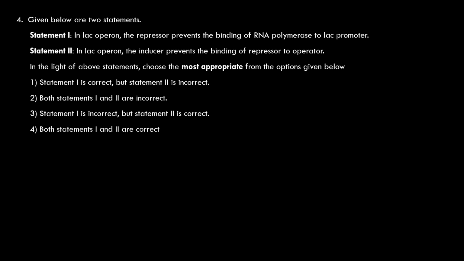So the inducer prevents the binding of repressor to operator, whereas a repressor prevents the binding of RNA polymerase to the promoter. So both statements are correct. Both statement 1 and statement 2 are correct. So the fourth option must be the correct one.